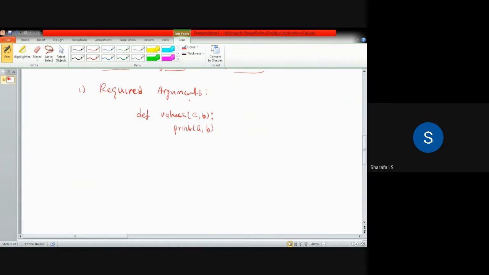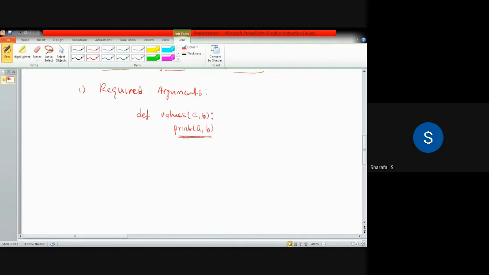Okay, and you can also give a return here. In this case we don't require that, because we are considering the arguments here. In order to explain the arguments, we are not considering that part. But when you are using functions in general, you have to use the return statement. Since we are directly printing these values here, we are not going to return them, because we are not interested in that.